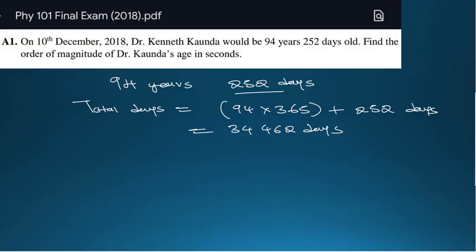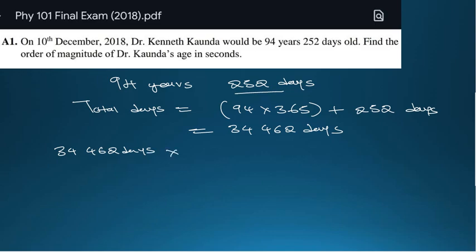Let's go ahead now and convert this into seconds, because you have been asked to find the order of magnitude in seconds. Here's how simple you go about it. As usual, we are using dimensional analysis, so I'm going to say 34,462 days.